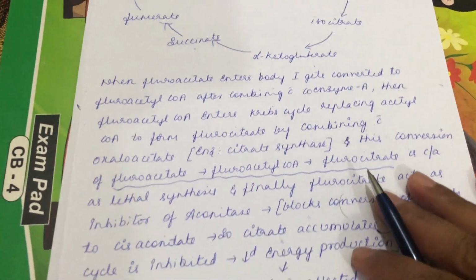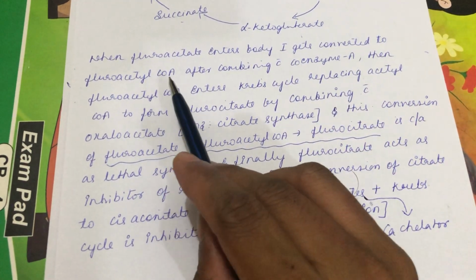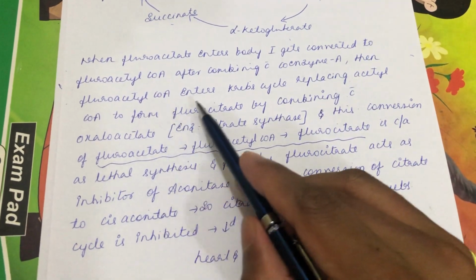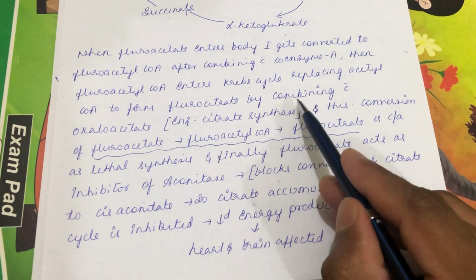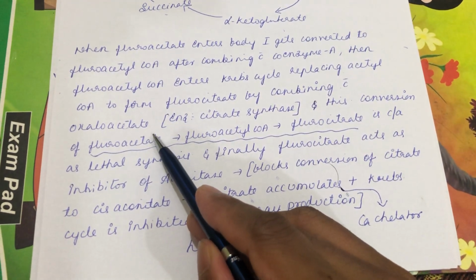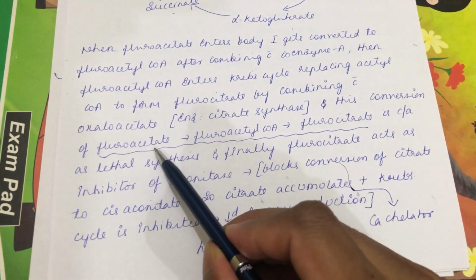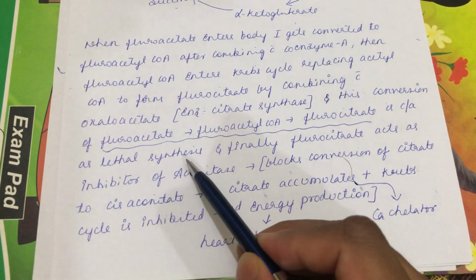The same thing has been explained here. When fluoroacetate enters the body, it first gets converted into fluoroacetyl CoA after combining with coenzyme A. Then fluoroacetyl CoA enters the Krebs cycle, replacing acetyl CoA, to form fluorocitrate by combining with the oxaloacetate. The enzyme involved here is citrate synthase. This conversion of fluoroacetate to fluoroacetyl CoA, then to fluorocitrate, we call lethal synthesis.